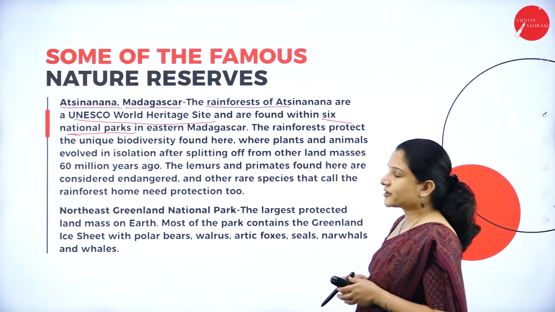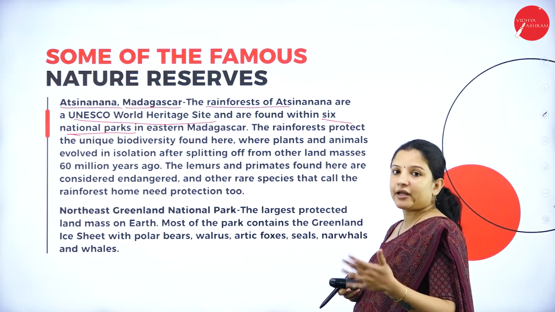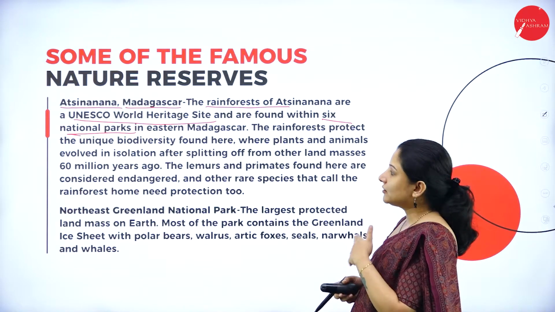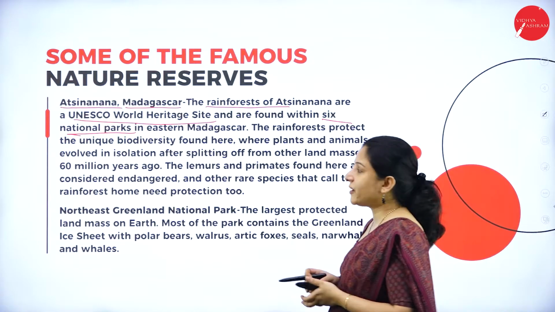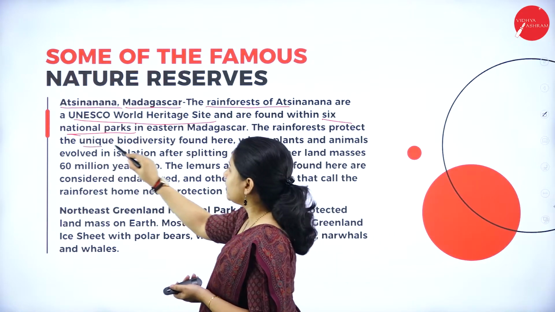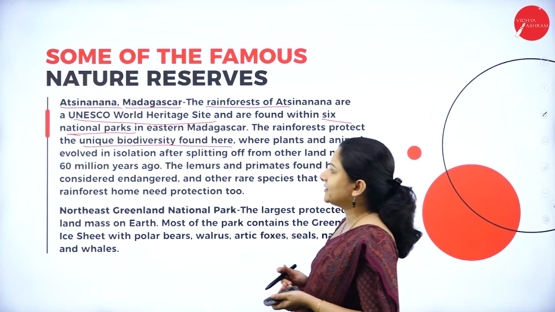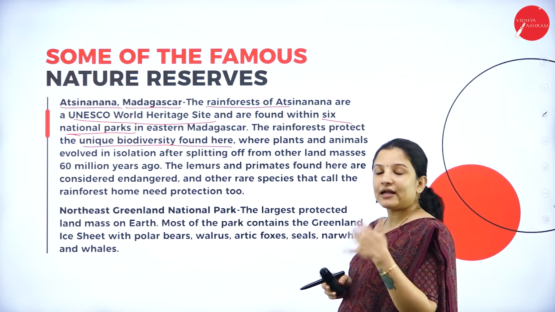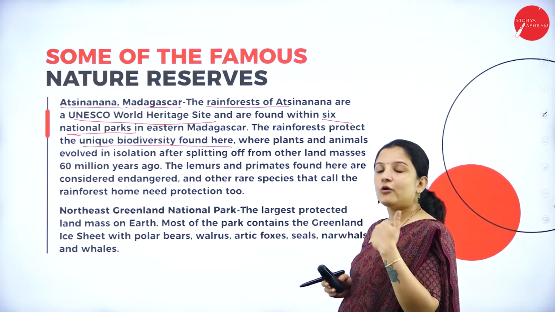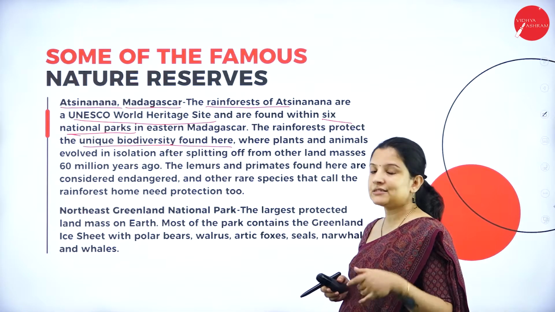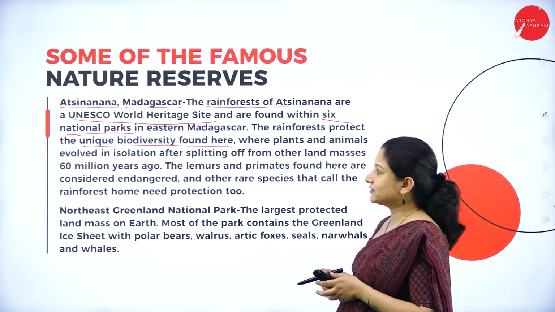And because it is entirely made up of rainforest, the national park has unique biodiversity, wherein you find different types of plants and animal species that have evolved there and formed into new species which you don't find anywhere else in the world.